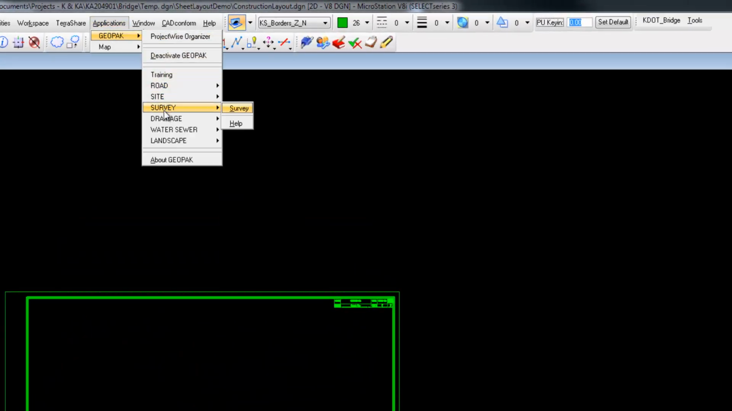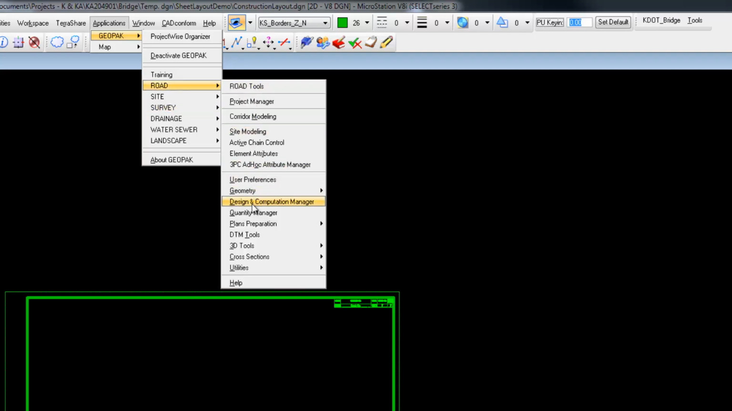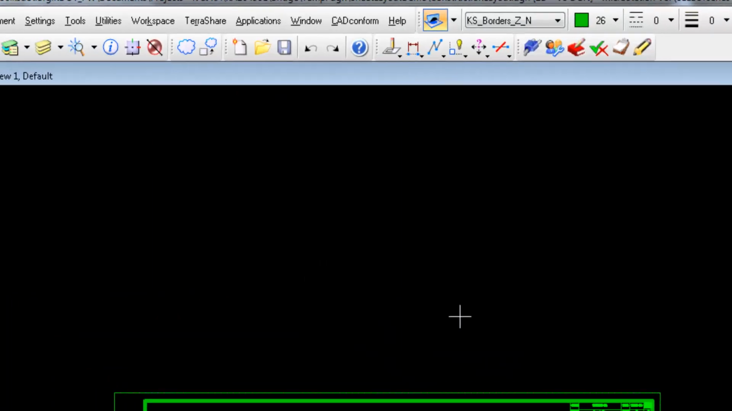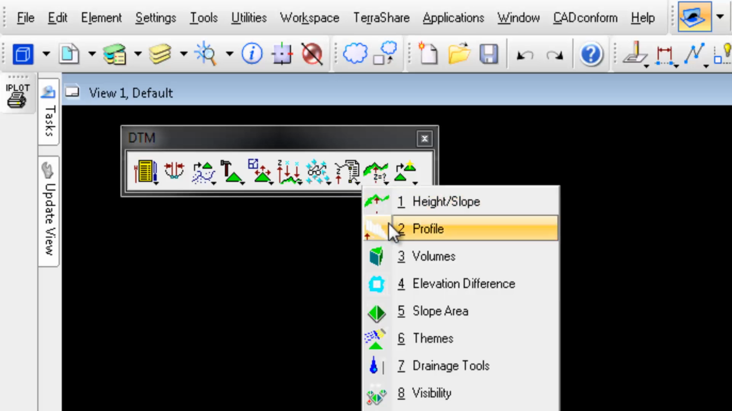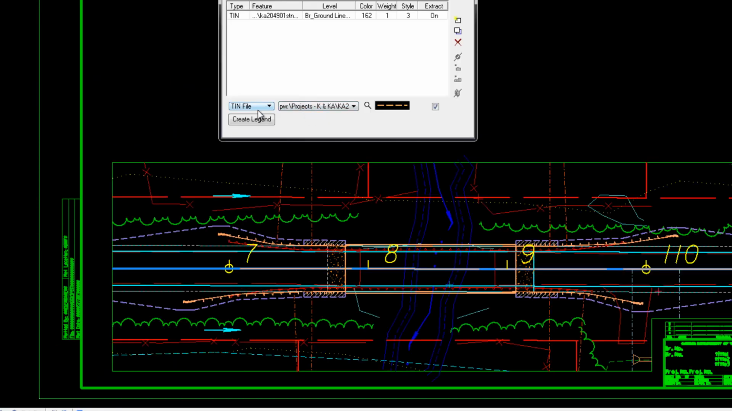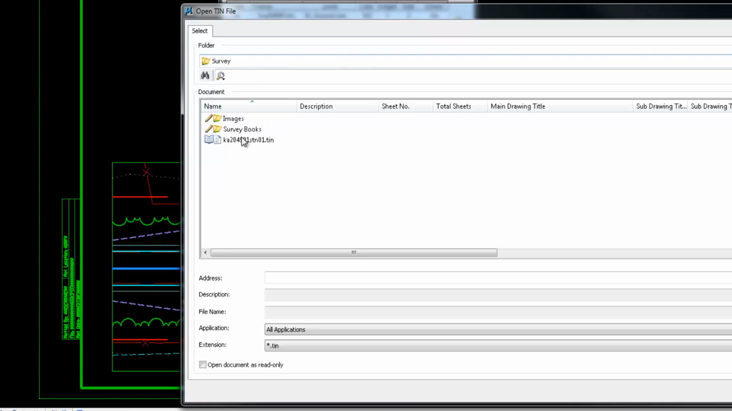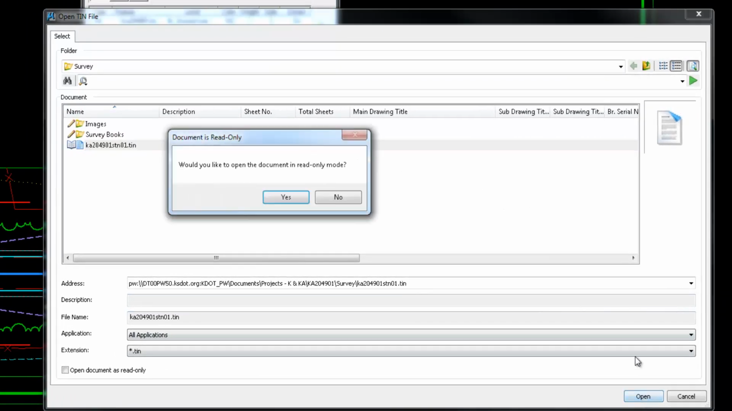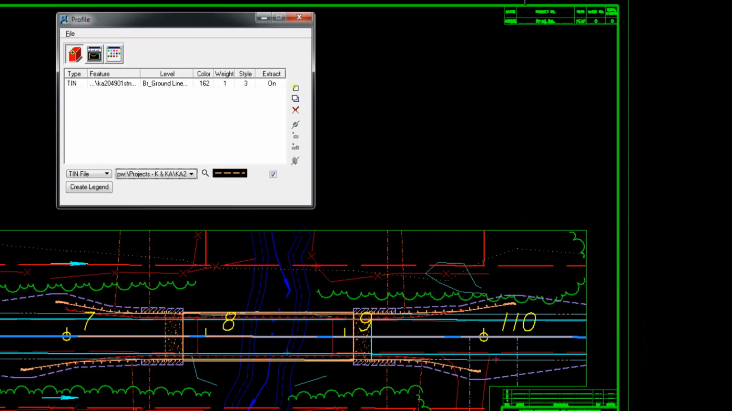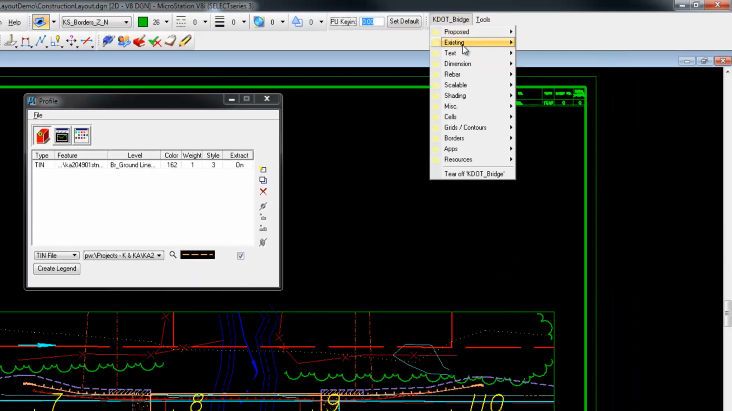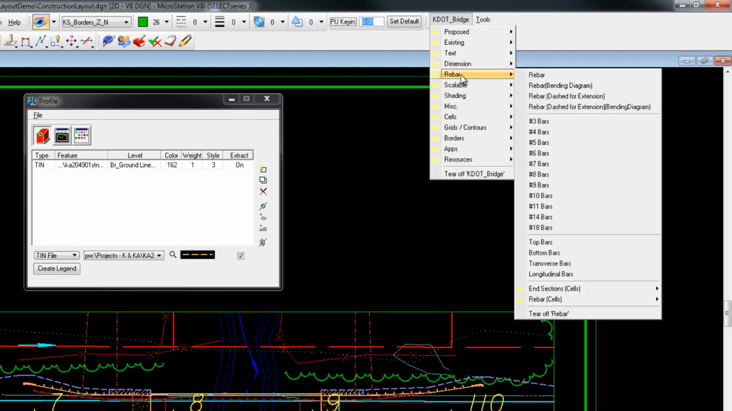In GEOPAK, we're going to use DTM tools to come up with our profile. That tool, we want to select the second one down, which is profile. We want to load a TIN file with the magnifying glass. TIN files are located in the survey folder of your project. Next, we want to set the symbology of what the existing ground is going to be. So I'm going